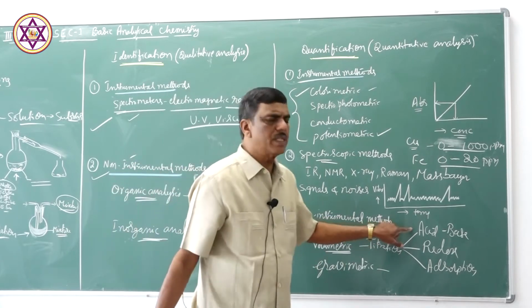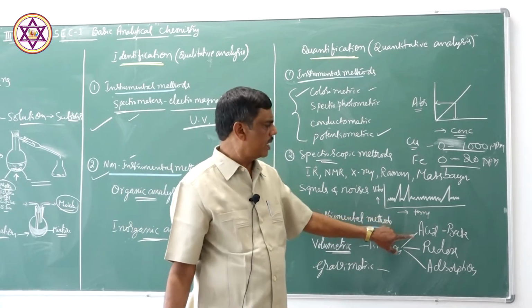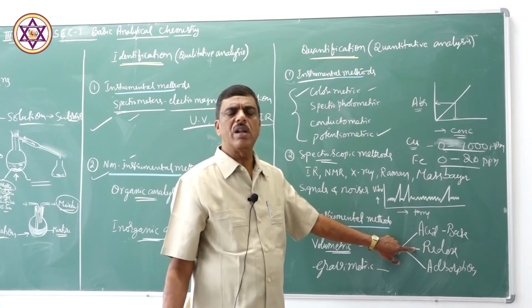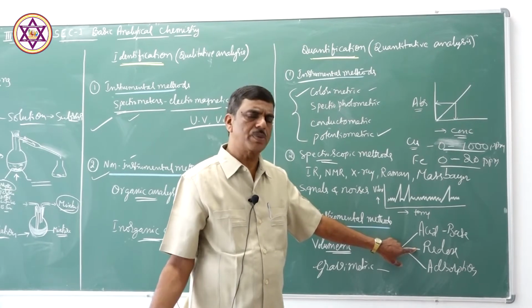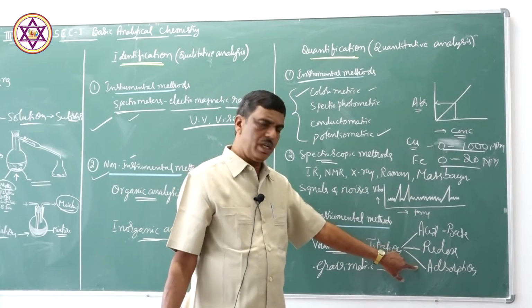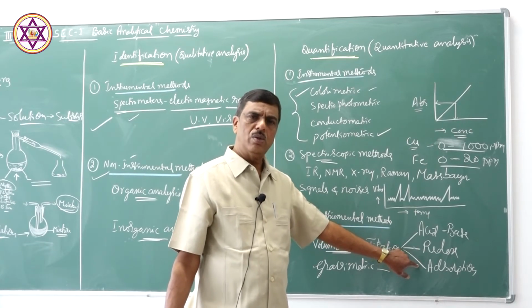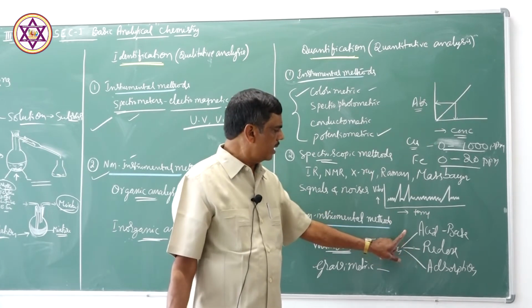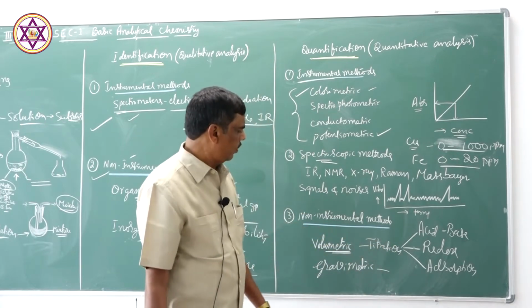For example, acid-base titration, HCl versus sodium hydroxide solution. Redox titration, oxidizing agent versus reducing agent. If the substance is oxidizing, use a standard reducing agent. If adsorption takes place, use a suitable adsorbent. Like that, we carry out different types of titrations.